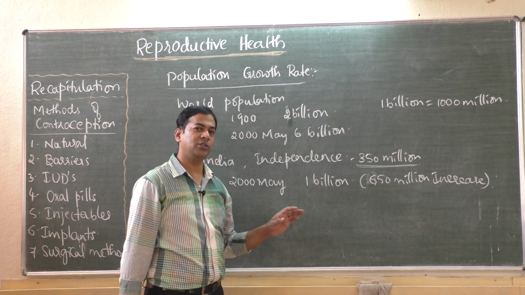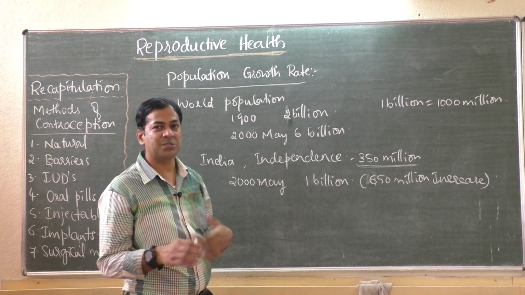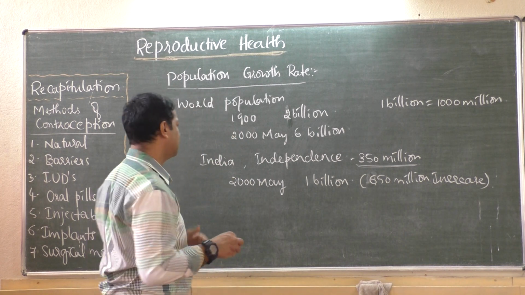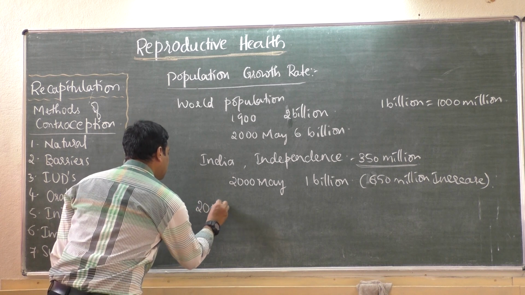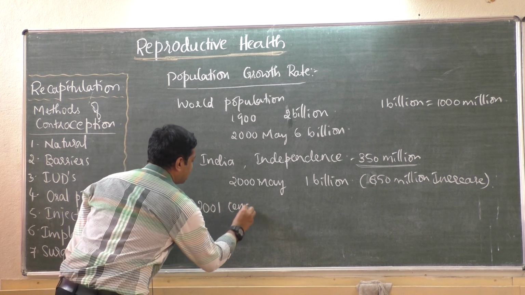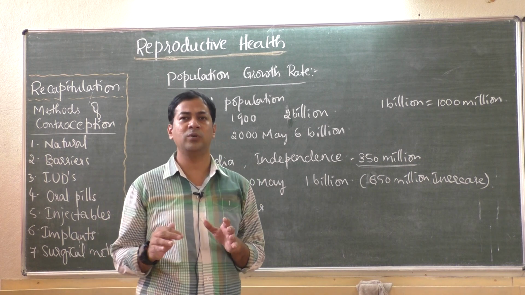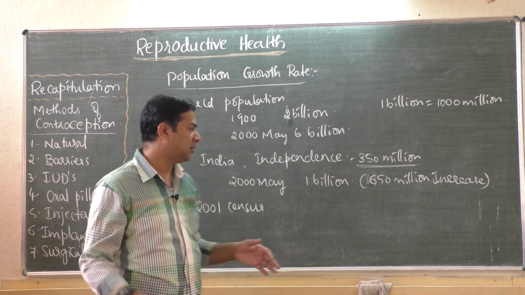So now we should know what population growth rate is. That means at what speed the population is increasing, in percentage. If you calculate, as per the 2001 census, meaning what you call Janaganati, they count how many people are there in the whole country, whole India.